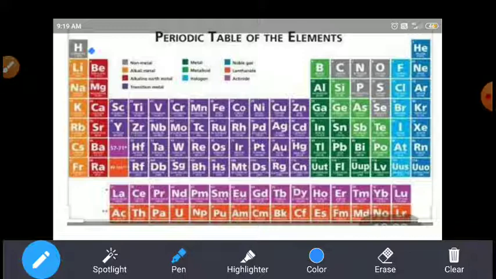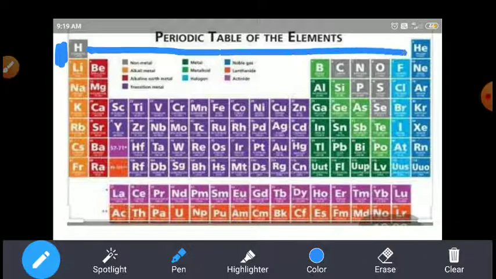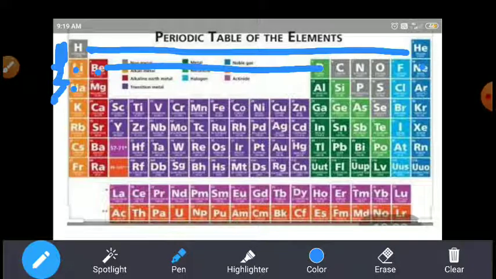This is the first period, students. The first period contains only two elements, hydrogen and helium. The second period, lithium, beryllium to neon, contains 8 elements, right? And the third period from sodium to argon also has 8 elements.